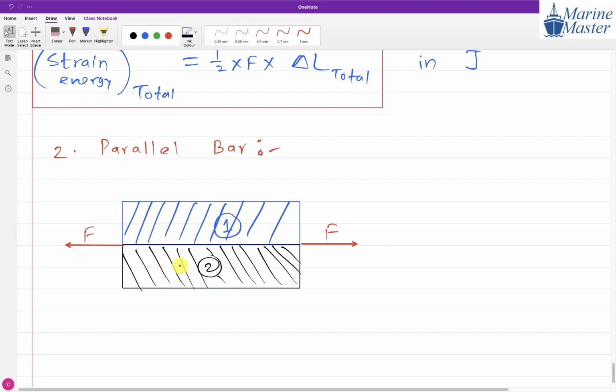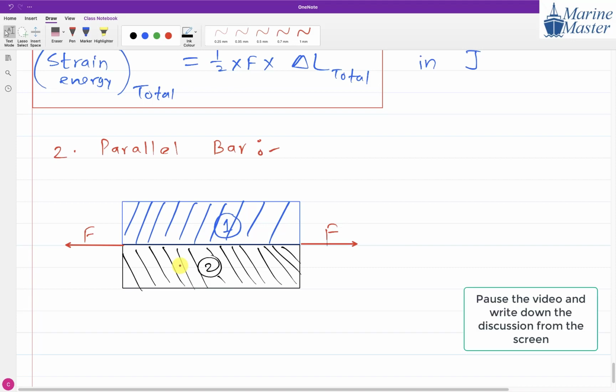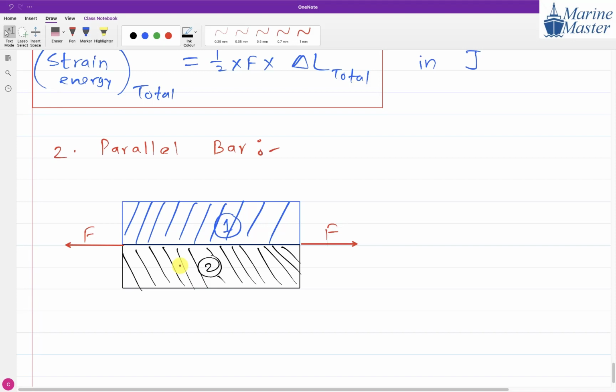Please everyone, draw this figure properly. Guys, completed the drawing? Now try to see the scenario.